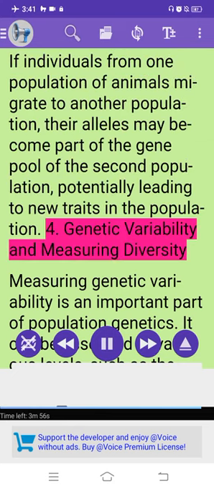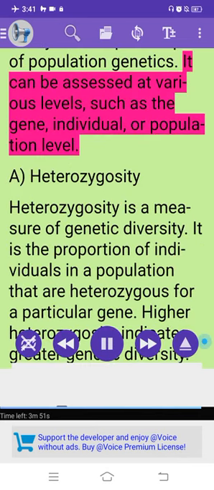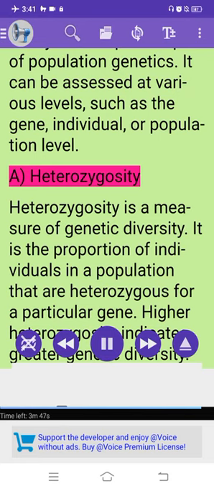4. Genetic variability and measuring diversity. Measuring genetic variability is an important part of population genetics. It can be assessed at various levels, such as the gene, individual, or population level. A. Heterozygosity.